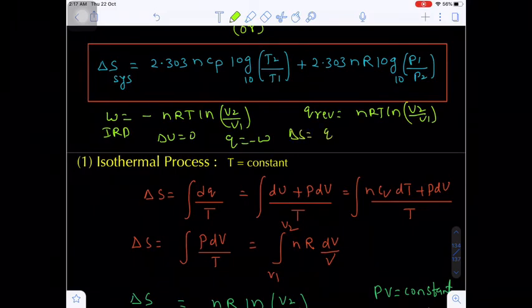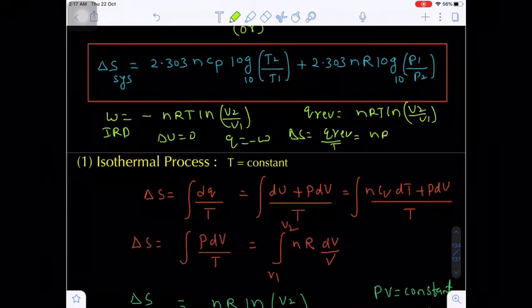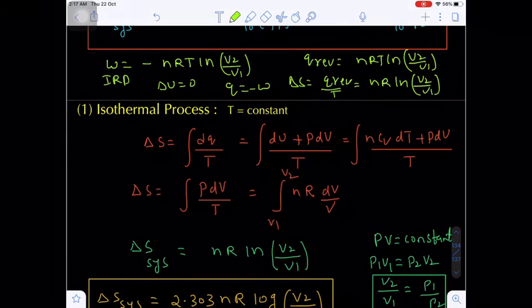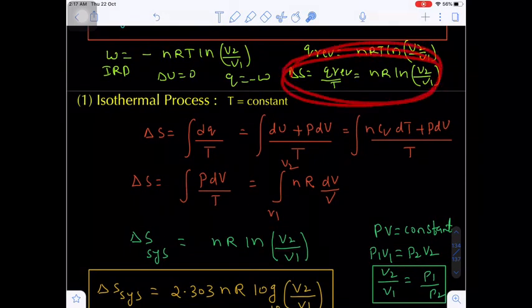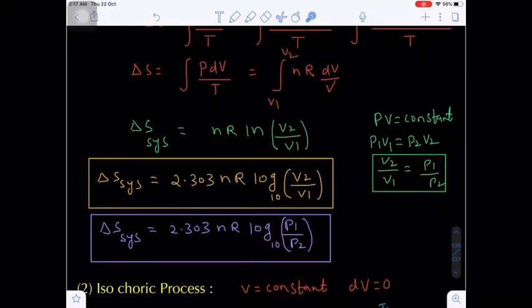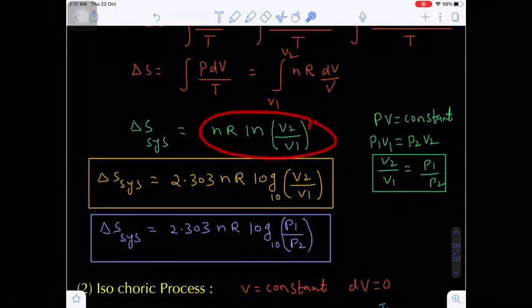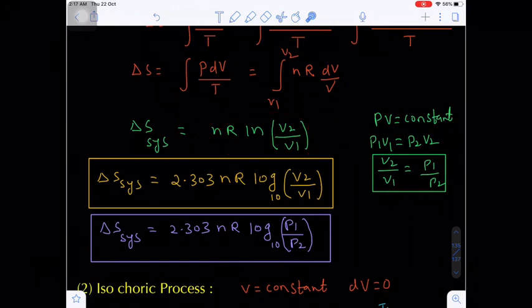What is delta S? It is nothing but Q reversible by T. Here T gets cancelled, so the remaining is nR ln V2 upon V1. So we can directly remember this formula with the help of the work done in the isothermal reversible process. So the final change in entropy of a system is nR ln V2 upon V1. Are you getting my point?